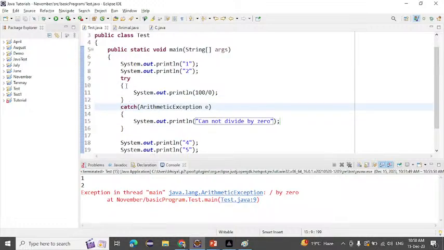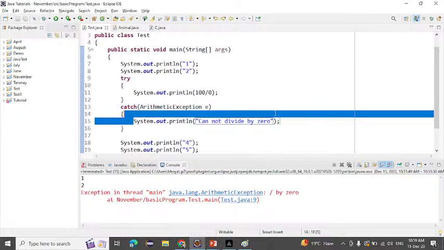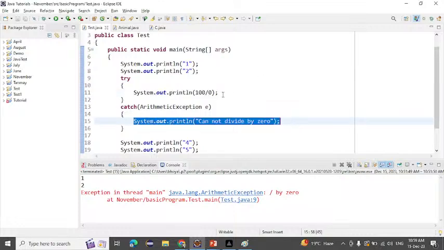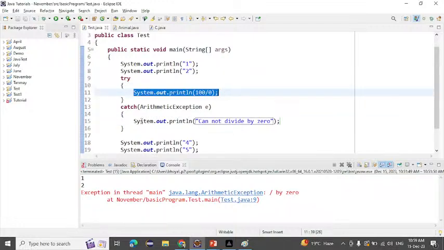So first I have written the try block. Inside the try block I wrote the risky code, the line where an exception may occur. After that I wrote the catch block. Inside the catch block I wrote the exception class name with a reference. Inside the catch block I also wrote the handling code, meaning what it has to print when an exception comes. Whenever an exception occurs, only then will it come into the catch block, otherwise it will not. Now if I run this, we will see what output we get.